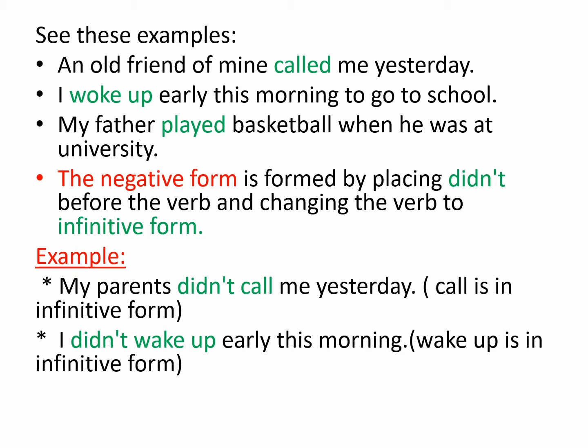Now move on to the negative form. The negative form is formed by placing didn't before the verb and changing the verb to infinitive form. Look at the example. My parents didn't call me yesterday. Now please look at call. Call is not conjugated. Call is in infinitive form. Why? Because we place didn't before call.